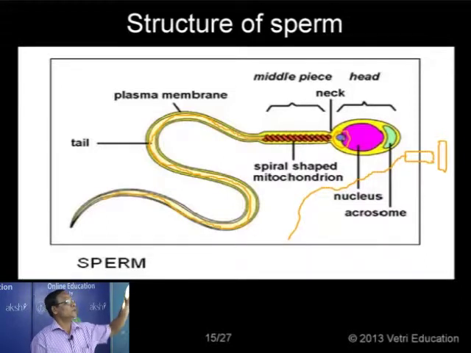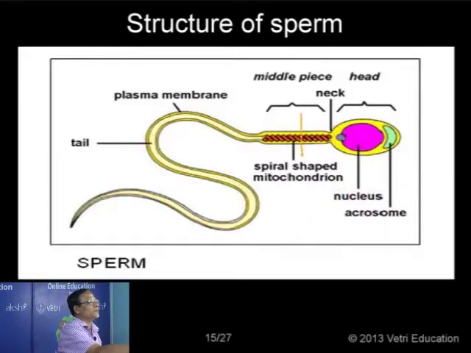Suppose you make a cross section through this middle piece. What can you observe? Here there is an axial filament. I mentioned it is passing through like this. It is passing through the axial filament.